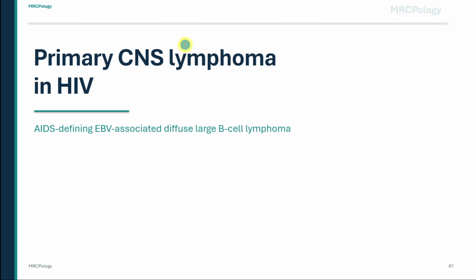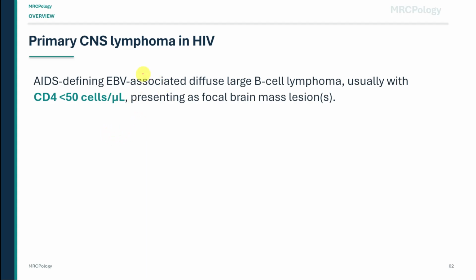Primary CNS lymphoma in HIV is an AIDS-defining Epstein-Barr virus-associated diffuse large B-cell lymphoma. It usually occurs with severe immunosuppression, classically when the CD4 count is below 50 cells per microliter. It presents as one or more focal mass lesions within the brain.